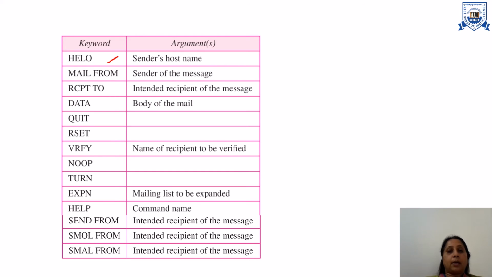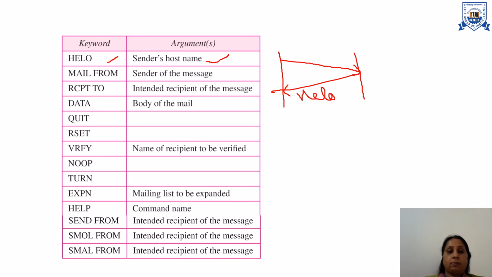The hello command is the sender's host, and the argument is the sender host name. When we want to send the message, the server sends the message to the client that I am ready. Then the client sends the hello message that I am also ready to send the mail.